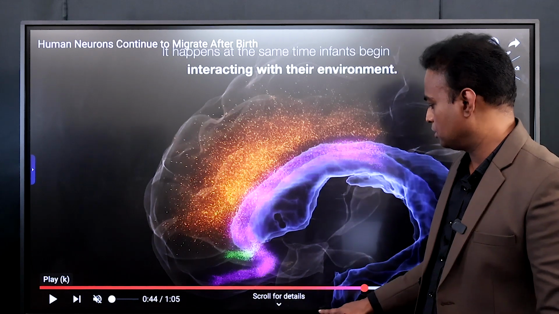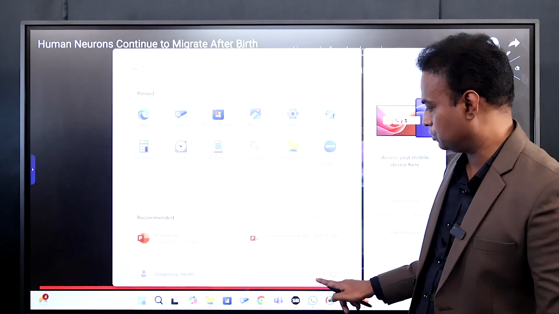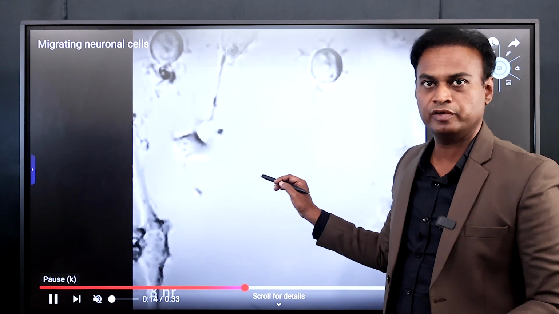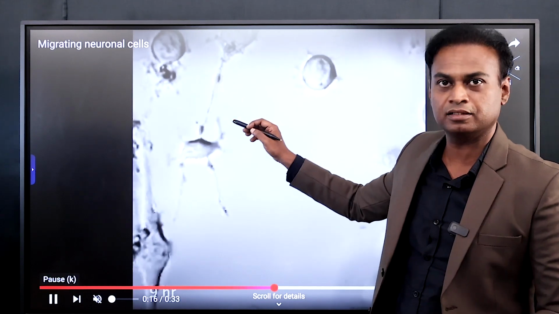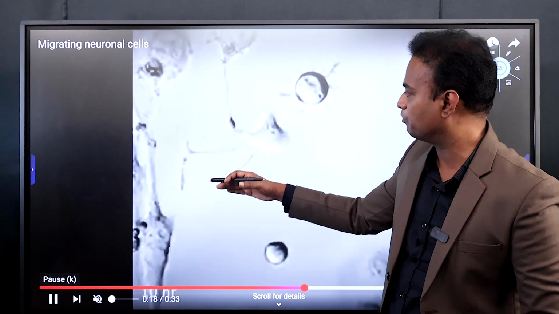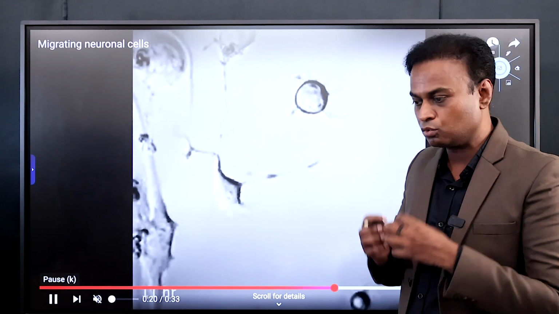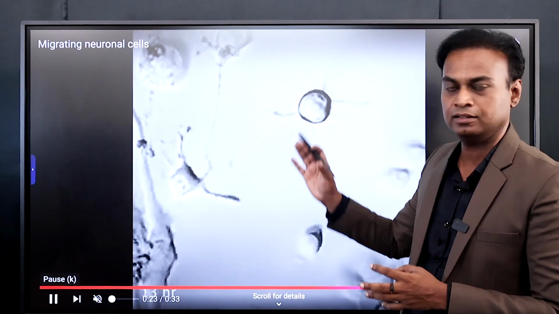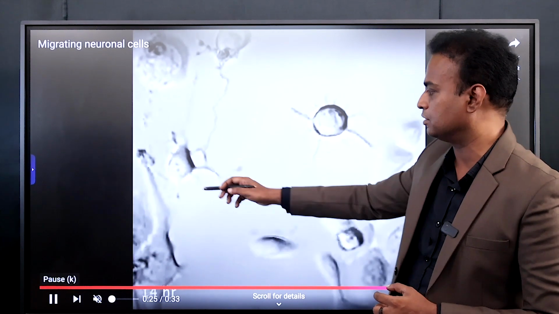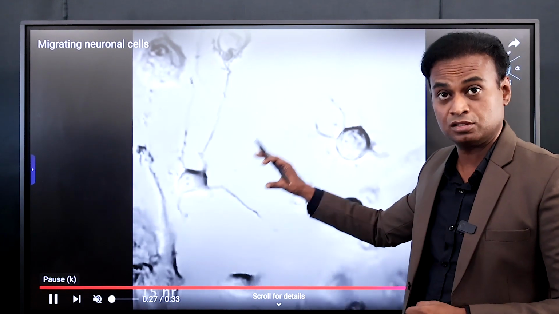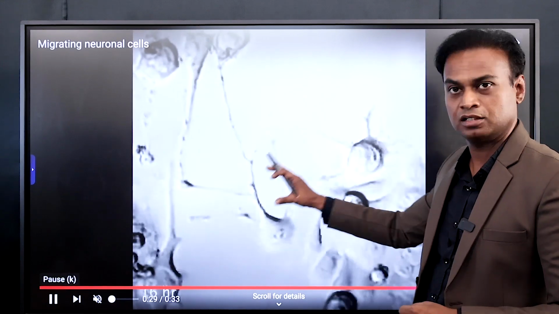Okay, now we will see other videos, original videos. This is a microscopic view of neurons. See, these neurons are migrating, they are not at one place. They are born around the ventricles and they are migrating tangentially and also radially. This is the movement of the neurons. This is an original video under the microscope.